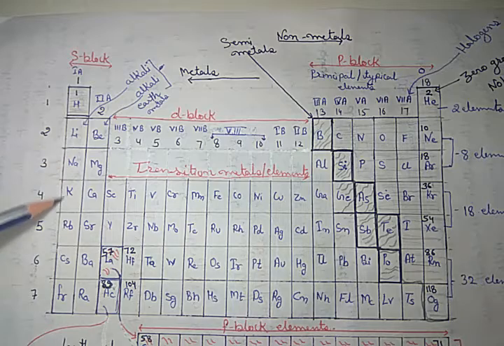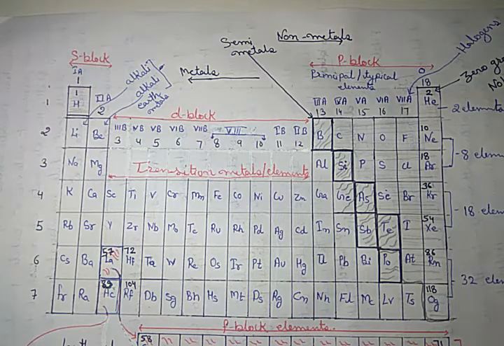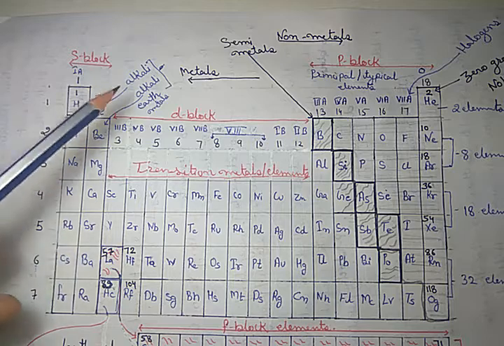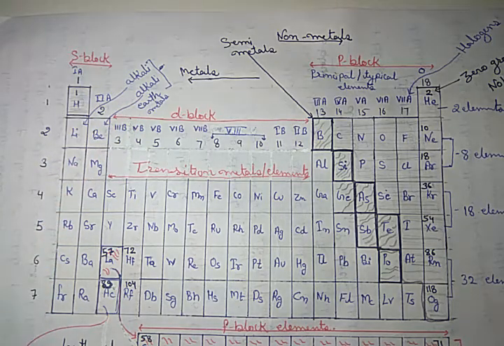These elements are called alkali because their oxides are alkaline in nature. The second group is called alkaline earth metals. They are found in the earth's crust.